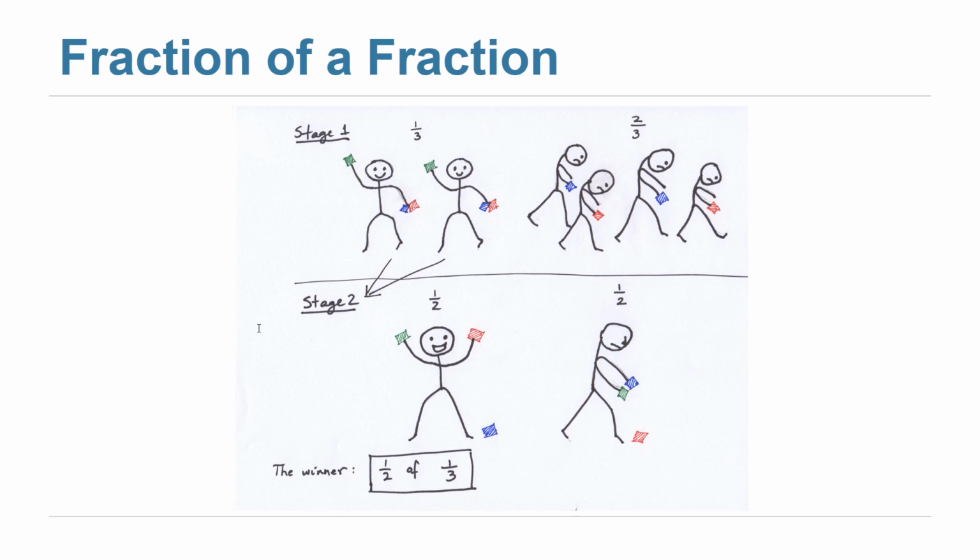So out of 6 students, how many will get the green one? 2, right? 2 out of 6, which is 1 over 3. So 2 out of 6 will get green, and the others will not get green. So they will be removed from the experiment. It's like they will leave the class.